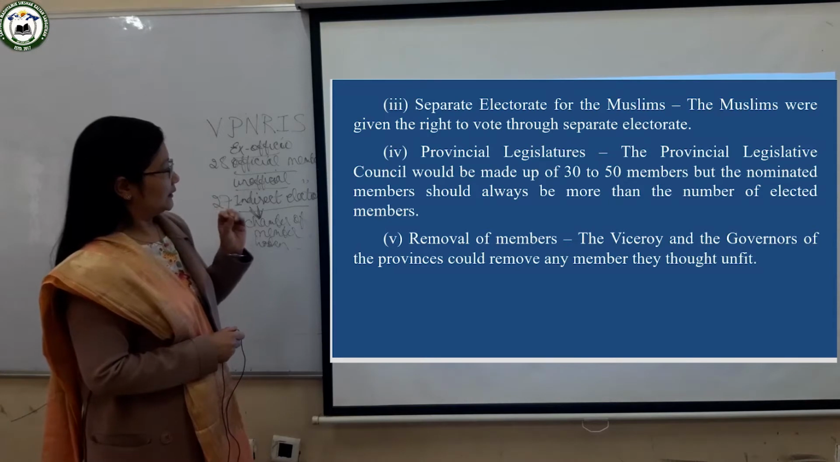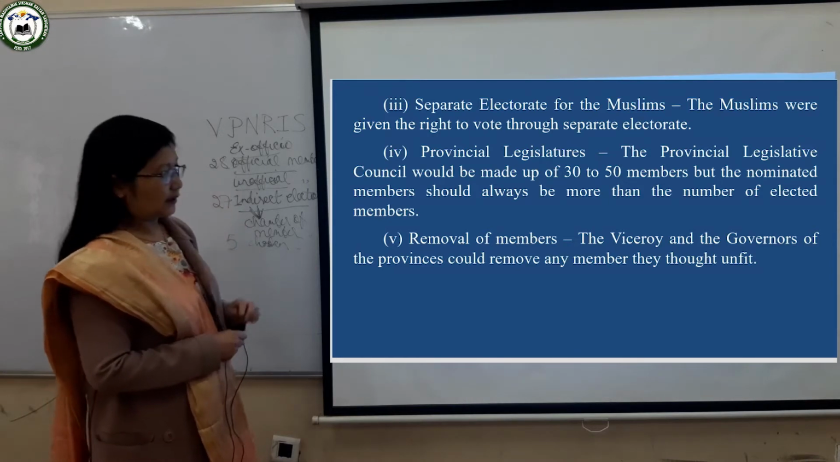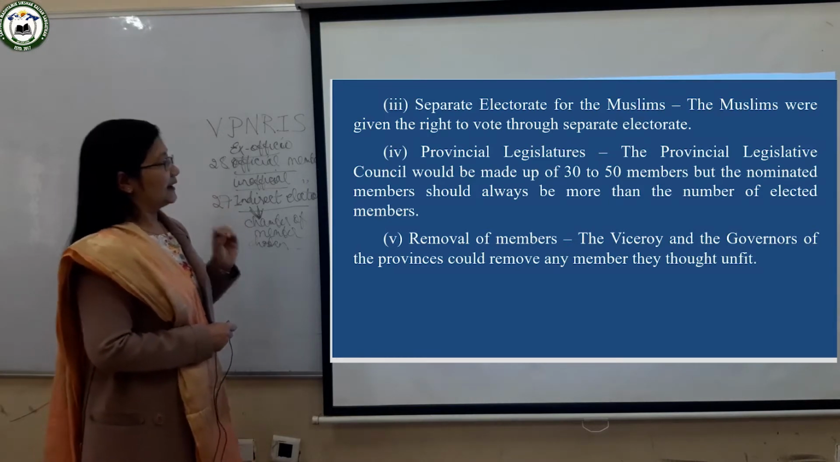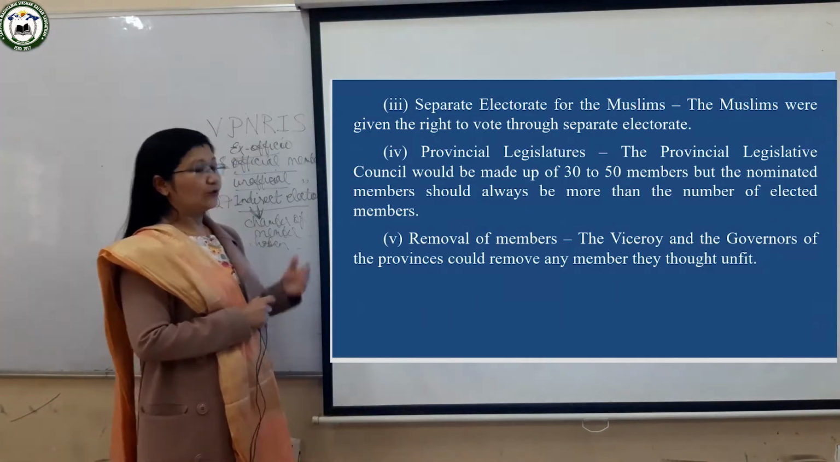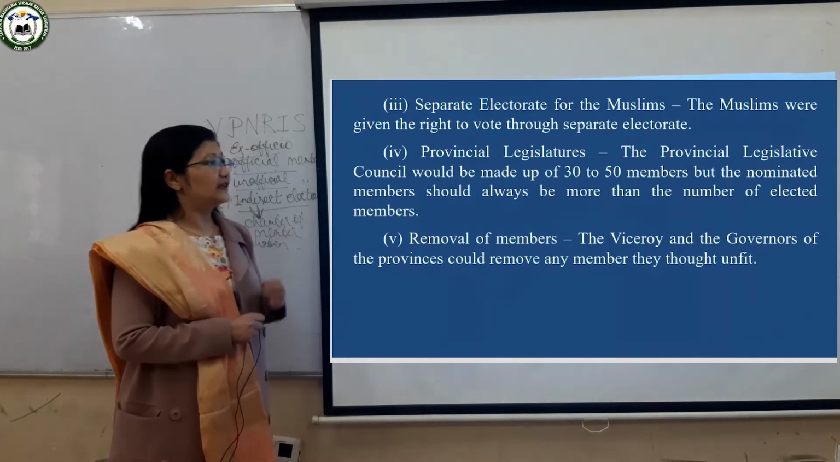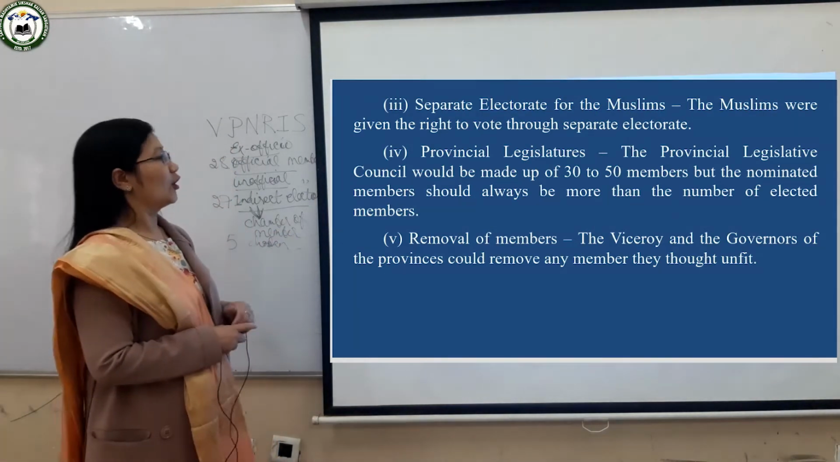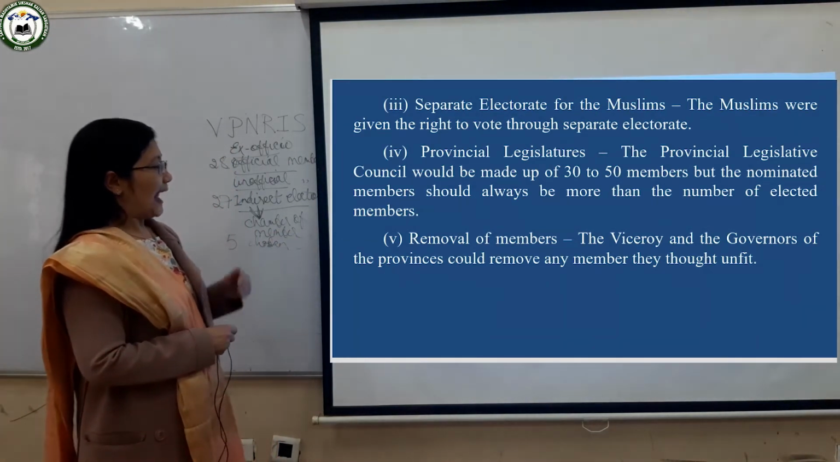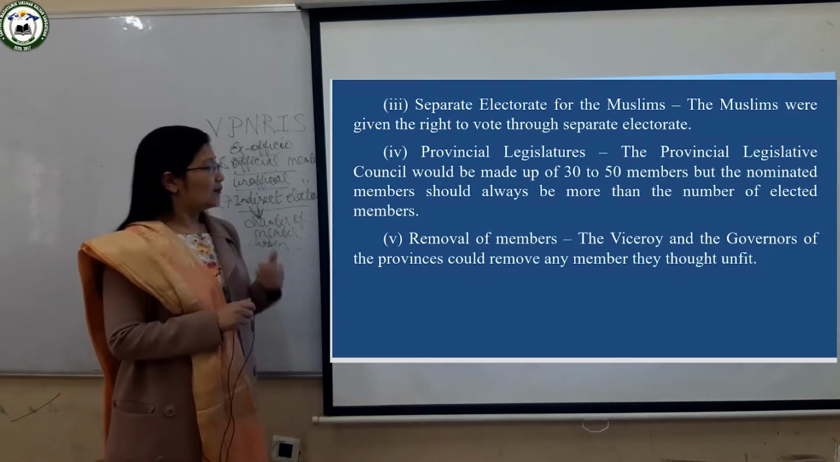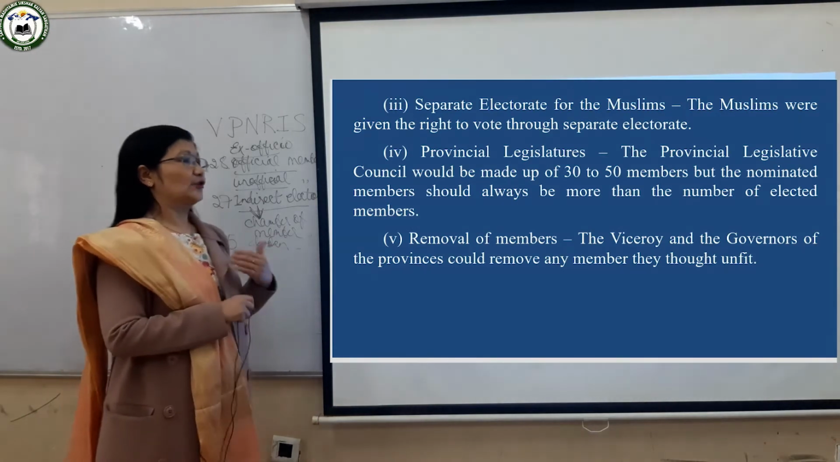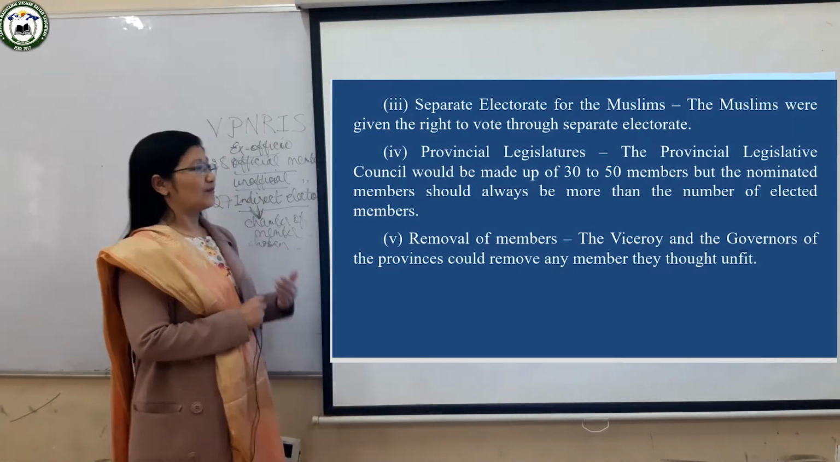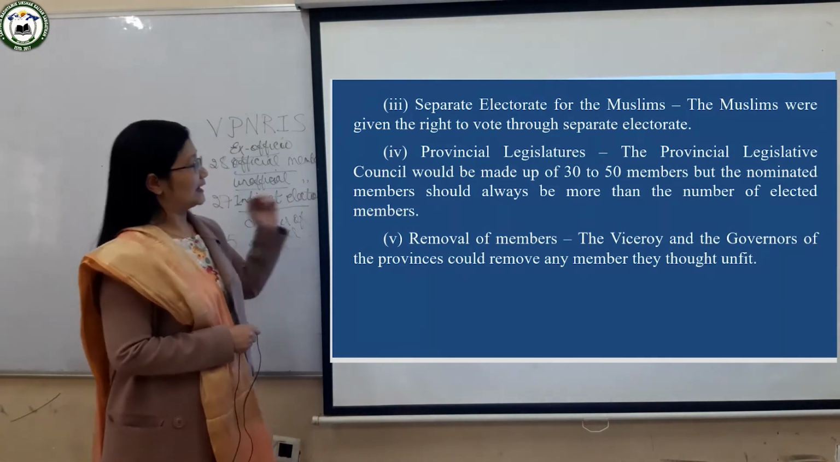Number 4 is that now the Provincial Legislative Council was formed, and there the number of members was also increased. They could have either 30 to 50 members, and the members were all nominated. Here the number of nominated members was more than the elected members, which means the British members were more than the Indians.